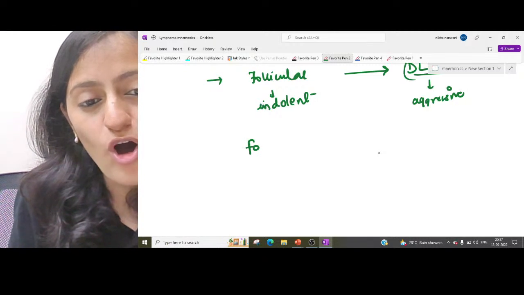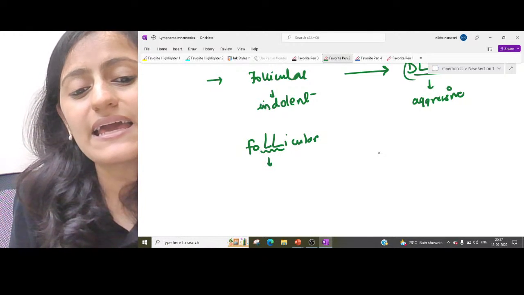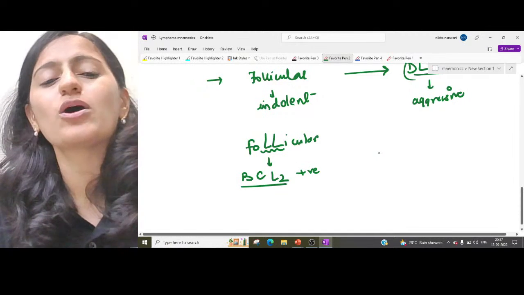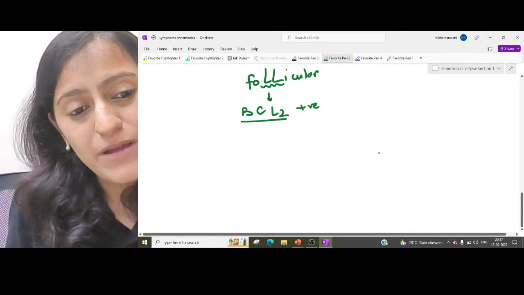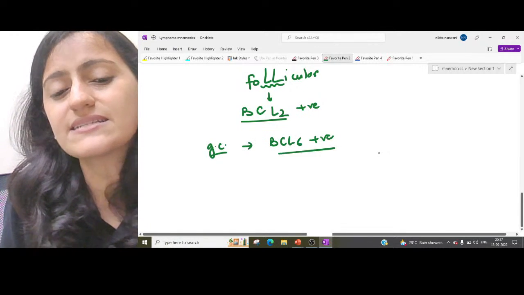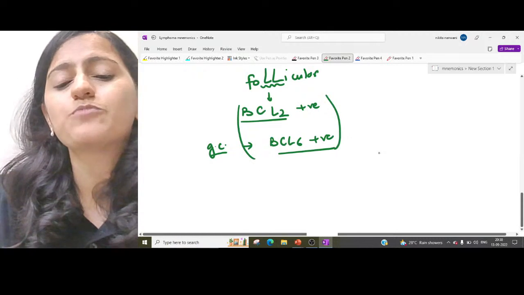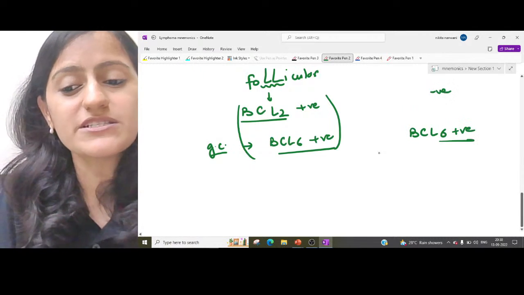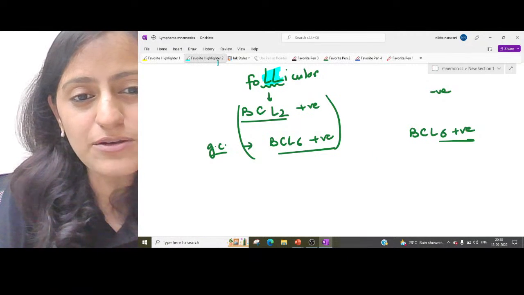So when you write follicular, remember that the LL, which is L2, is BCL2 positive. And because follicular is from the germinal center, the marker for this is BCL6, so it is BCL6 positive. So follicular is both positive. Diffuse large B cell lymphoma is BCL6 positive but BCL2 negative. Remember, follicular is L2.